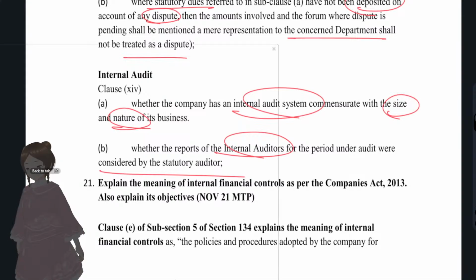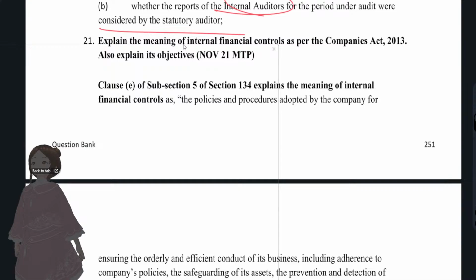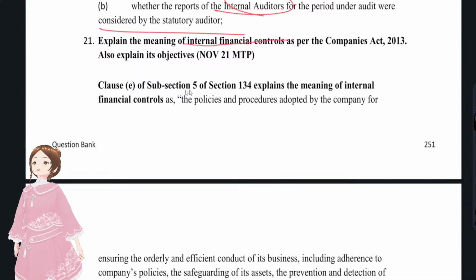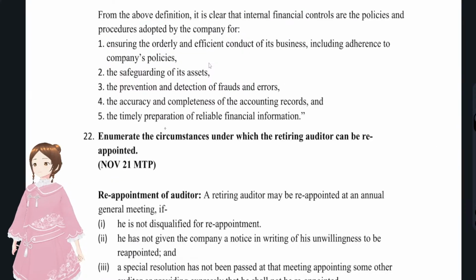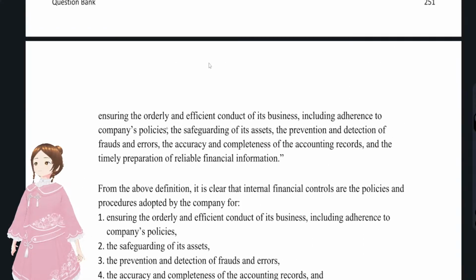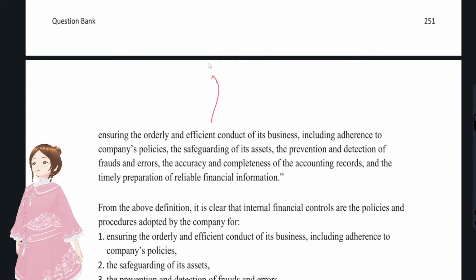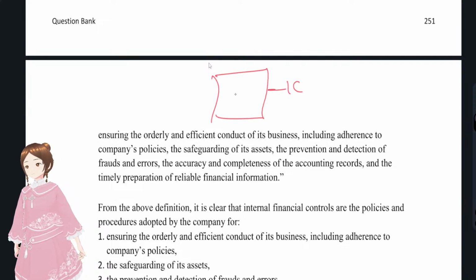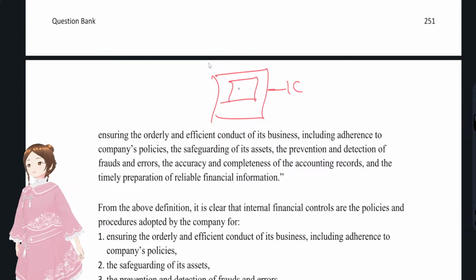And now we'll discuss question number 21, that is, explain the meaning of internal financial controls as per the Companies Act and also explain its objectives. You see, internal financial controls. Okay, now we'll see the things that were there. Internal controls: within internal controls, we have a subcategory of internal financial controls. Within internal financial controls, we have internal controls over financial reporting.